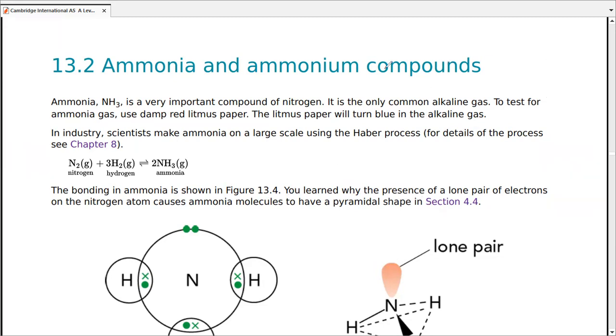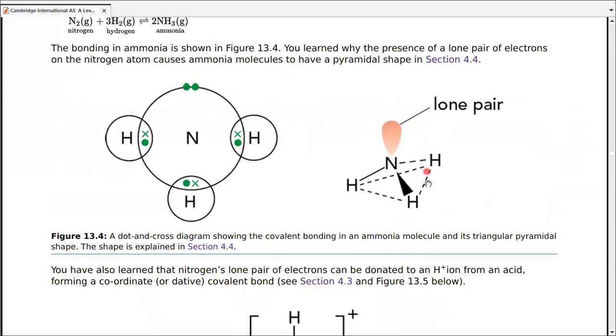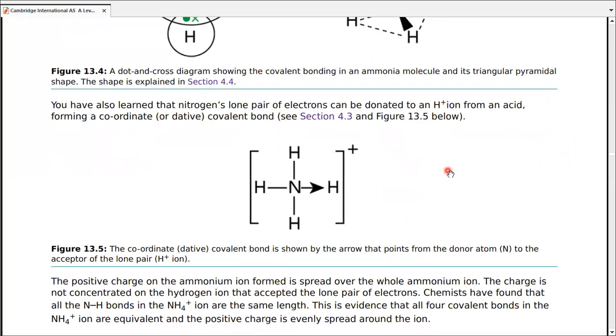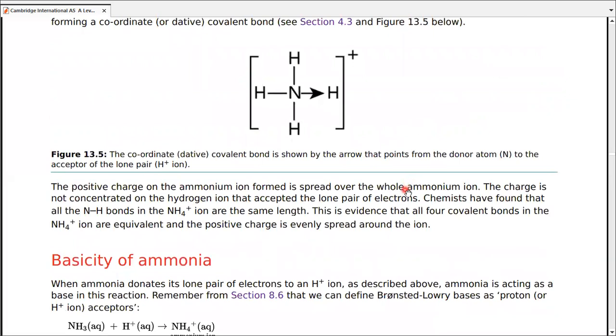If I talk about the structure of ammonia, you already know about the lone pair and the bonded pairs, and you also know that ammonia is capable of donating its own lone pair for accepting an H+ ion from an acid. This is a dative bond. As soon as you see a structure like this, with straight lines as covalent bonds and an arrowed line as a dative bond, this plus sign is coming from this hydrogen as H+ from the acid. So that's why ammonia can act like a base, if we talk about proton acceptors.